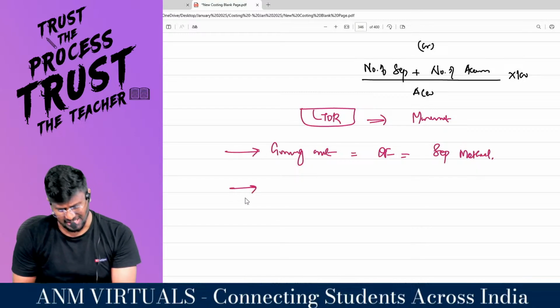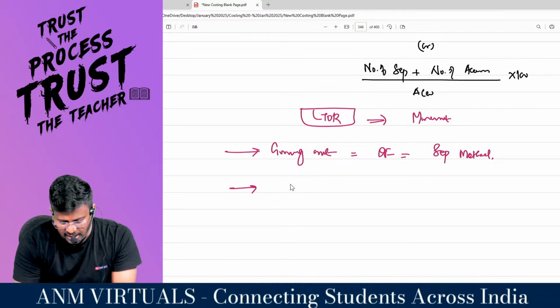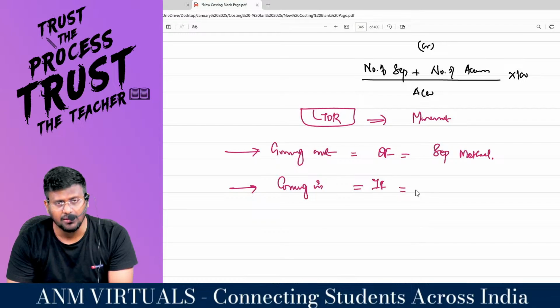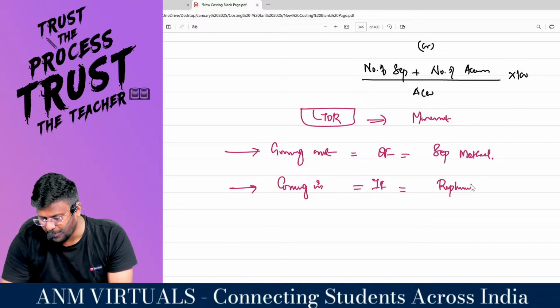Once the laborers go out, they will be replaced. That means coming in. How many laborers have come inside the organization? This is nothing but the inflow of the laborers. This is done by the replacement method.